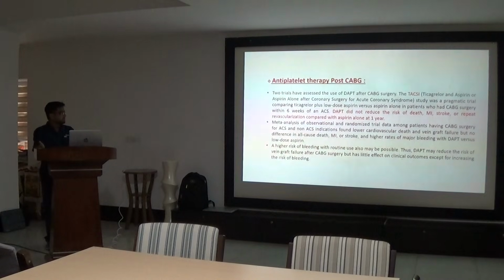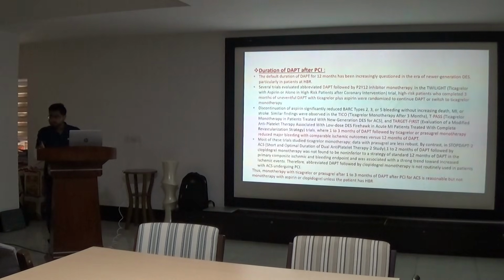Antiplatelet therapy post CABG. Now the question is whether ticagrelor is continued for 1 year. Yes. After 1 year, we have to switch to clopidogrel for life. Clopidogrel, yes.